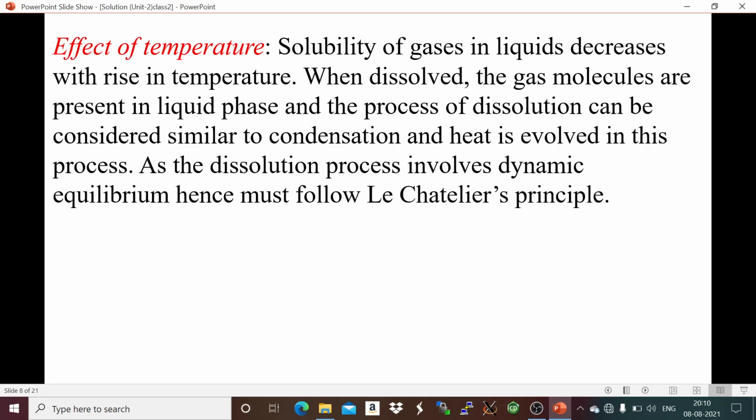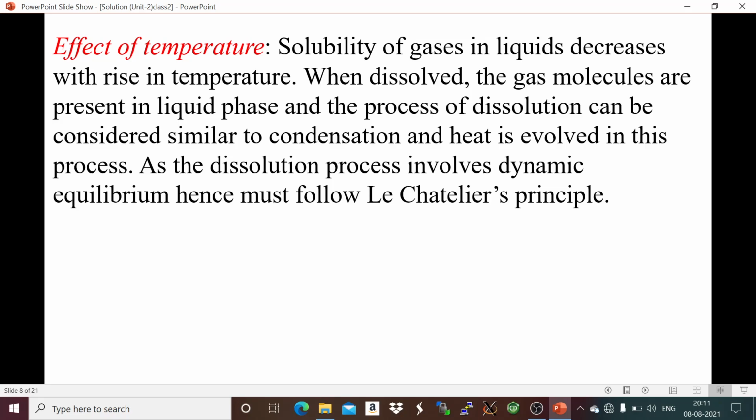When we dissolve a gas in the liquid phase, the process of dissolution is compared to the condensation process. Heat is evolved. So we can simply say that the dissolution of gas in liquid is an exothermic process. As the process is exothermic, the solubility of gas in liquid decreases with rise in temperature.